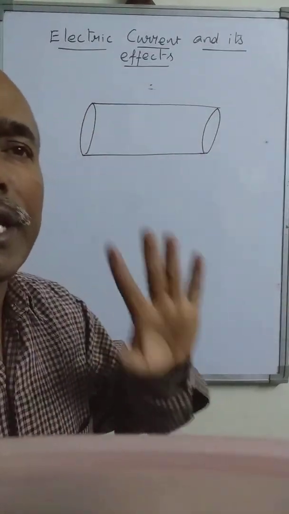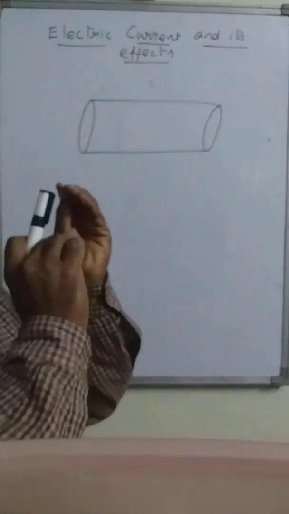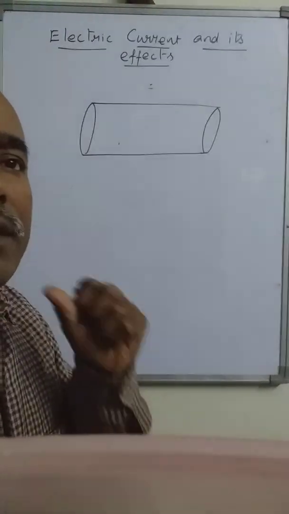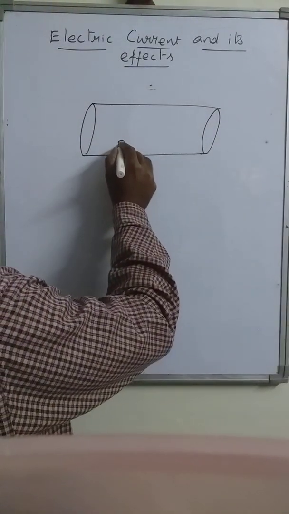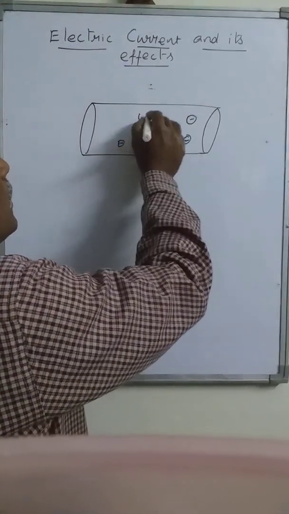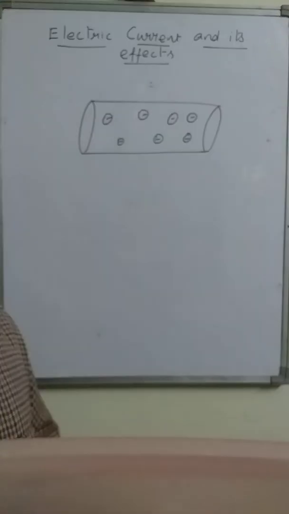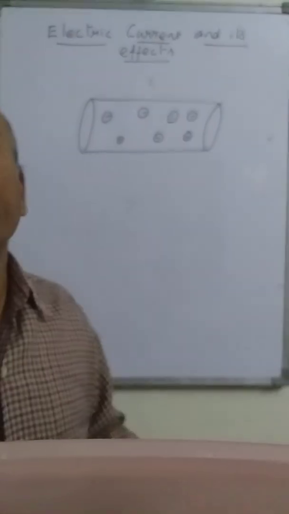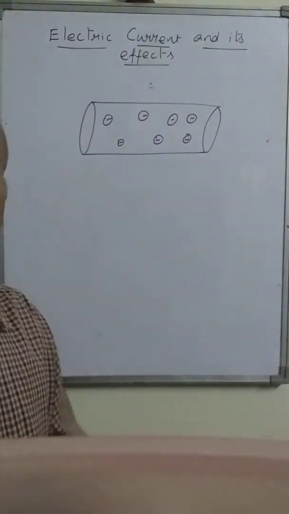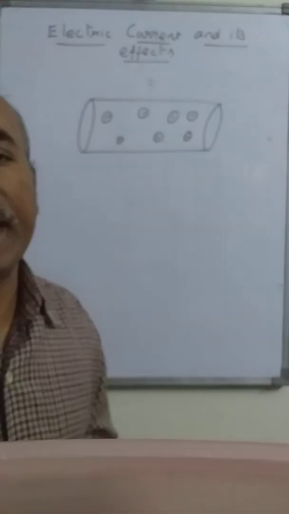That's why we only show the negatively charged particles, because they are very small. We are not showing the positively charged particles because they are heavier and do not have any kind of motion. In the normal condition, these particles are moving randomly in all directions.